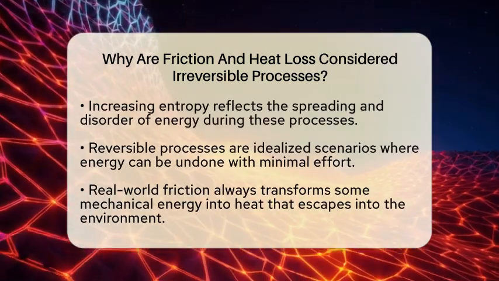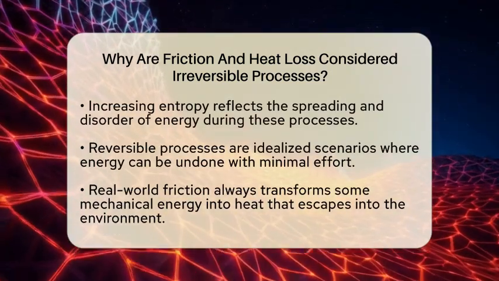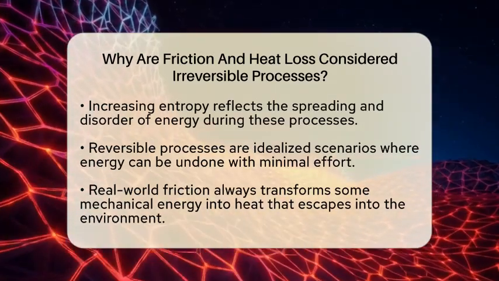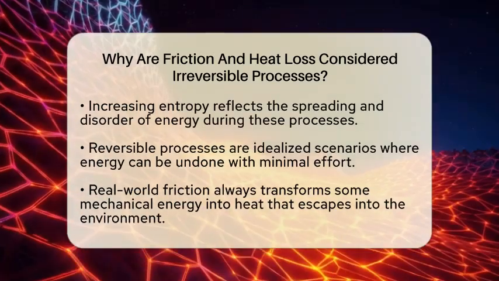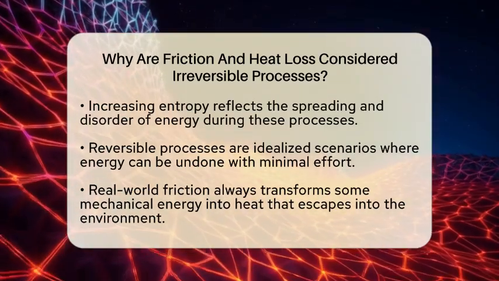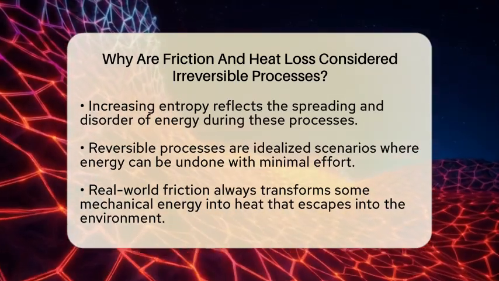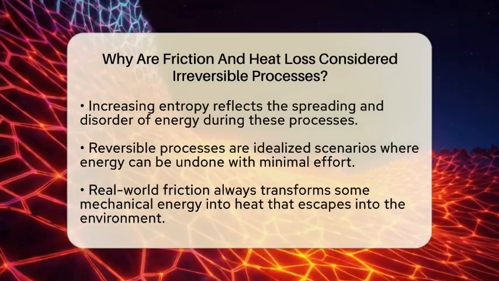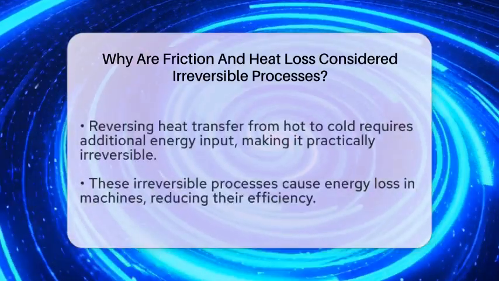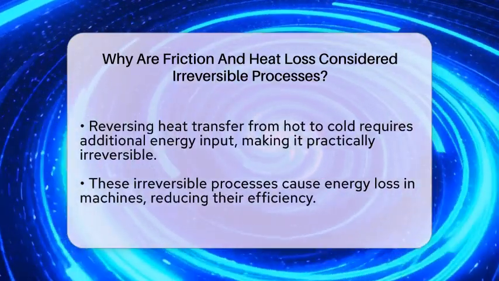A reversible process is like a perfect, imaginary scenario where you can undo everything with a tiny change. For example, slowly pushing the box so no heat is lost and no energy is wasted. But in real life, friction always converts some mechanical energy into heat. This heat escapes into the surroundings and can't be recovered. So, even if you stop and try to reverse the movement, the energy has already dispersed. That's why friction is a classic example of an irreversible process. It causes energy to spread out, increasing entropy, and making it impossible to return everything to its original state without extra work.